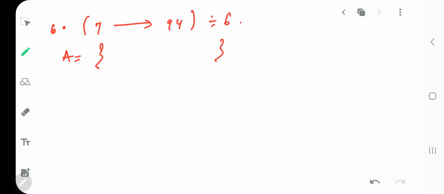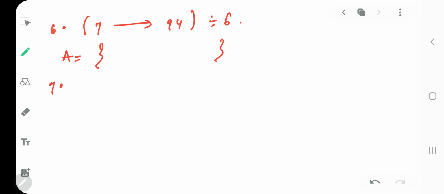Next we have problem number 6. And it says set of all integers between 7 and 94 which are divisible by 6. 7 और 94 के बीच में जो भी नंबर्स आते हैं उनका सेट बनाना है which are divisible by 6. Will you give a try on your own?